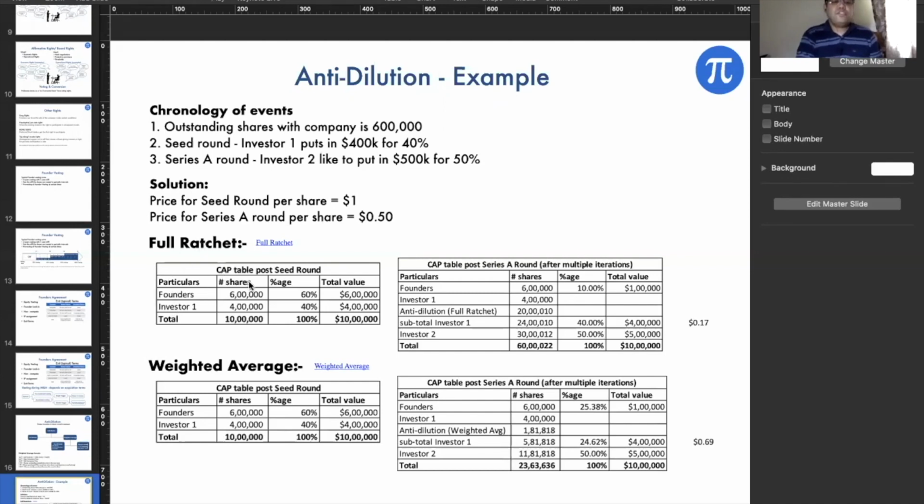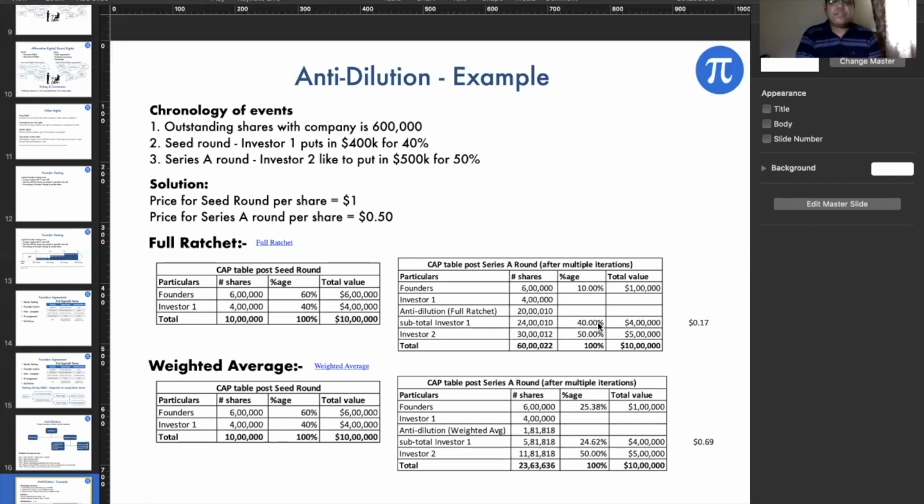Now, if you see the output of both calculations, full ratchet and weighted average, in fact, if you want to see the entire calculation and do it yourself, the links are here. The full ratchet and the weighted average links are here. You can check it out. So at the end of it, investor one ends up holding around, so initially they were holding around 400 shares, right? For 40%.